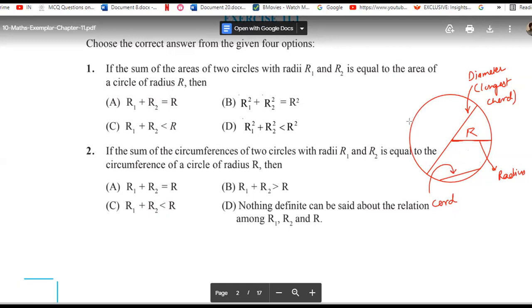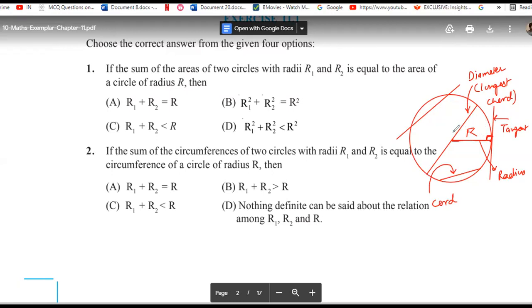For example, if this line is passing through it, that will be considered a secant. Moreover, a line that does not enter the circle but just touches it like this is a tangent of the circle. A tangent touches the circle at a point, and it always makes a 90-degree angle with the radius.